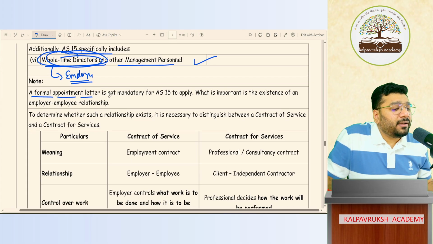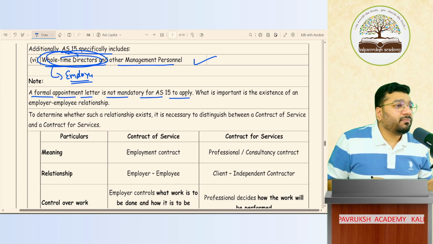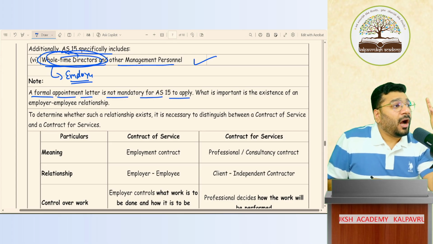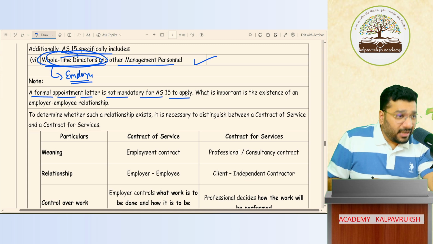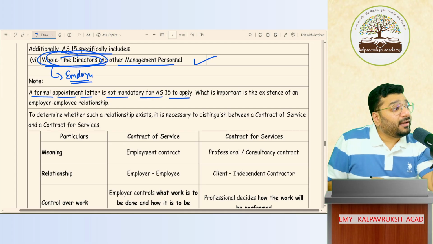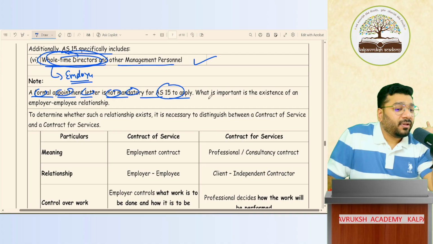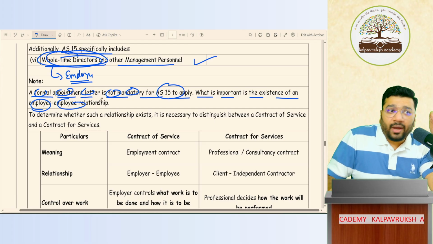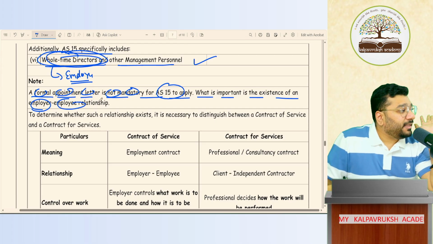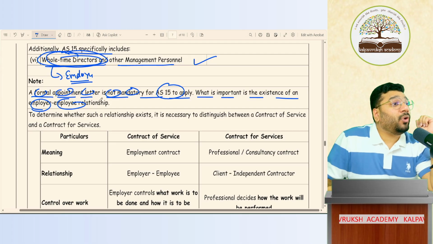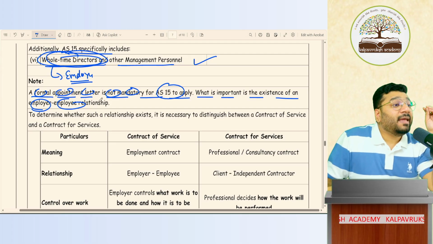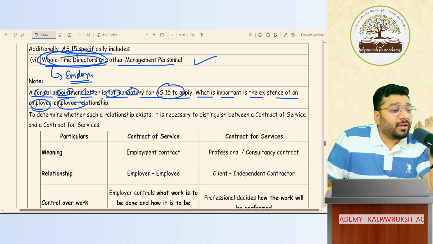A formal appointment letter is not mandatory to apply AS 15. How does the employee benefit trigger? Under a formal agreement? No. It can be even under informal practices. So the formal appointment letter is not mandatory to apply AS 15. What is important is the existence of an employer-employee relationship. So if there is an employer-employee relationship, and by virtue of anything, either formal agreement, law or informal practices, you have to pay something to the employee, such amount will be considered as employee benefit, and accounting of such employee benefit should happen as per AS 15. Got it? Not got it?